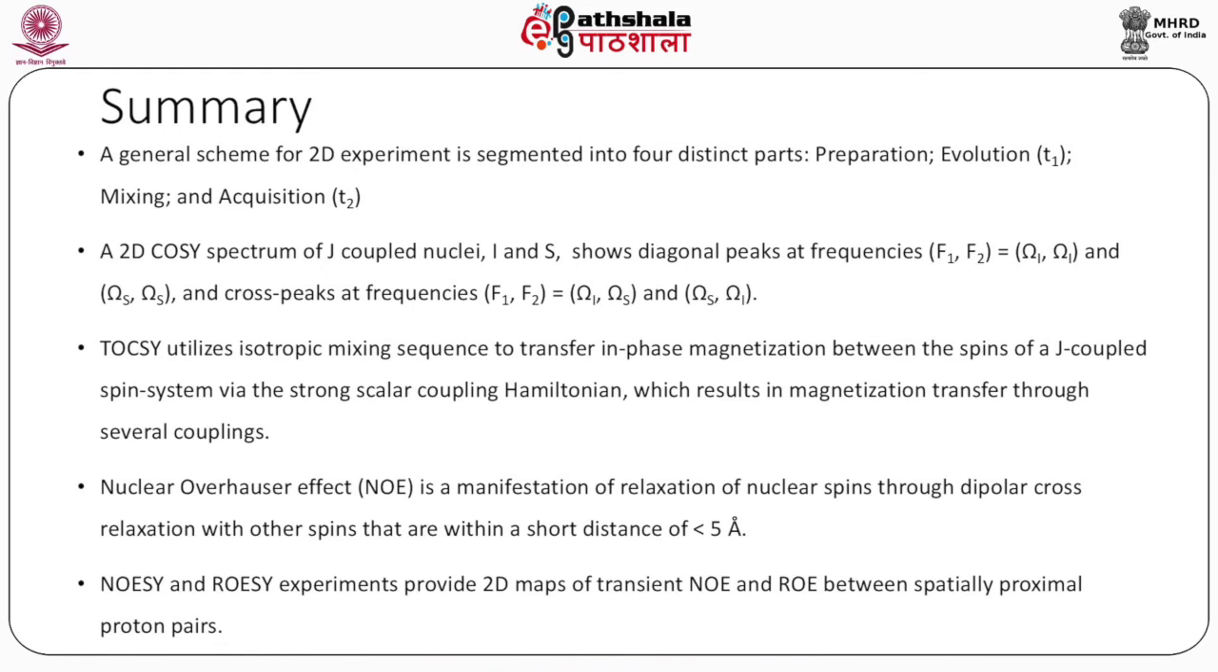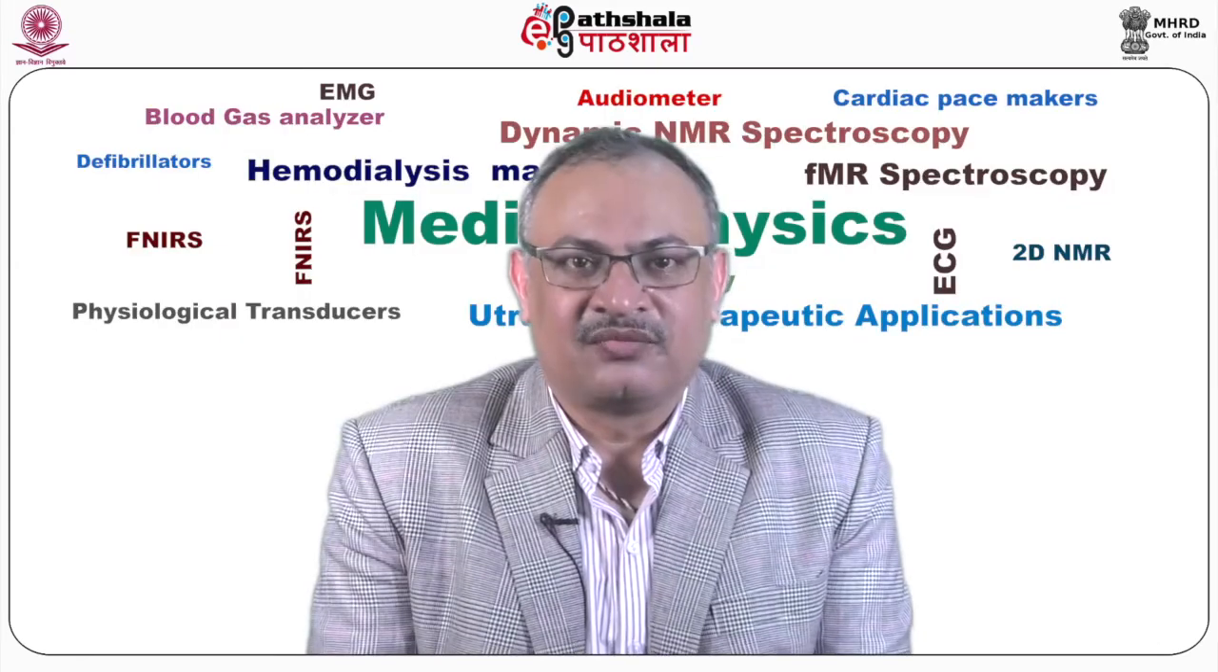Nuclear Overhauser effect, NOE, is the manifestation of relaxation of nuclear spins through dipolar cross relaxation with other spins that are within a short distance of less than 5 angstrom. NOESY and ROESY experiments provide 2D maps of transient NOE and ROE between spatially proximal proton pairs, and chemical exchange can also be studied, and these days it is actually a very important area which is studied through relaxation dispersion. Thanks.